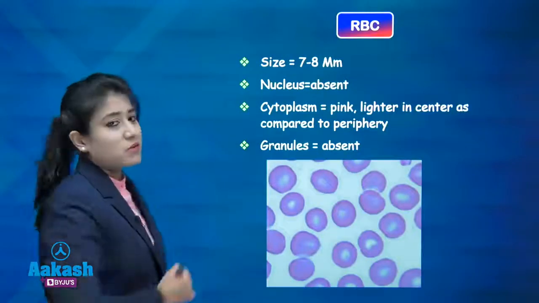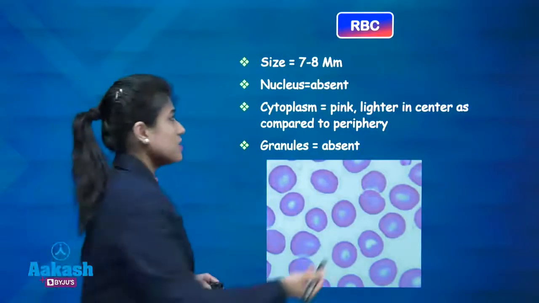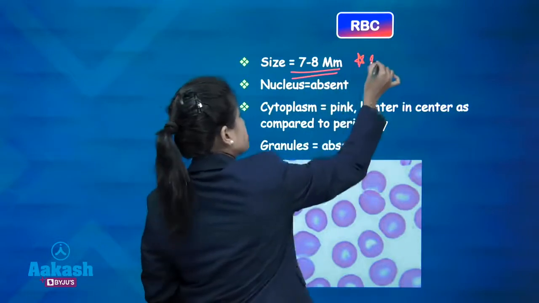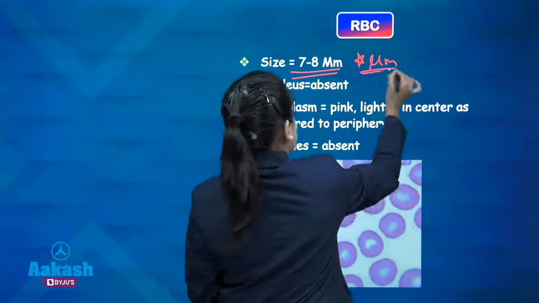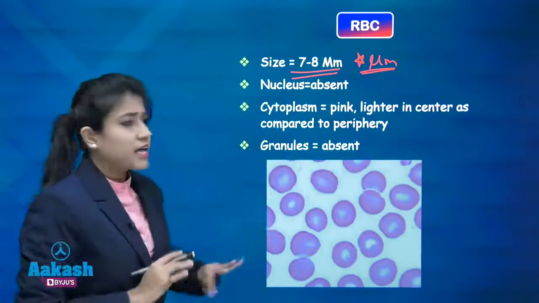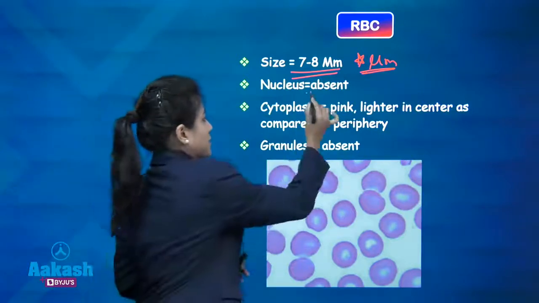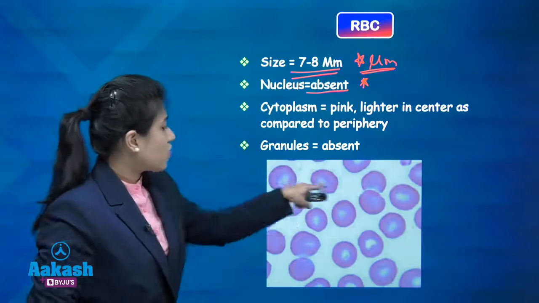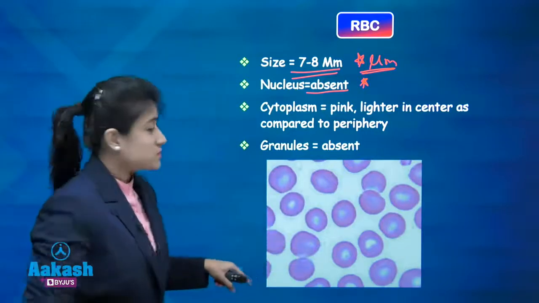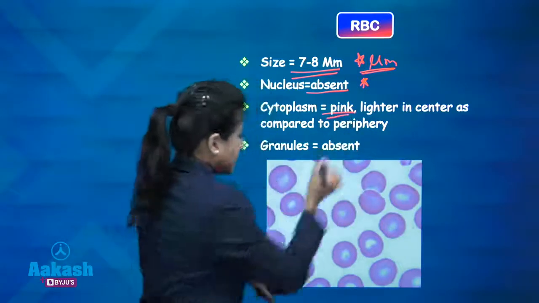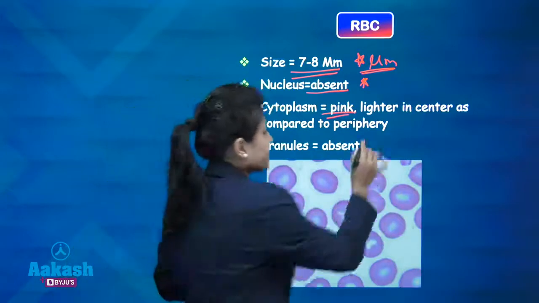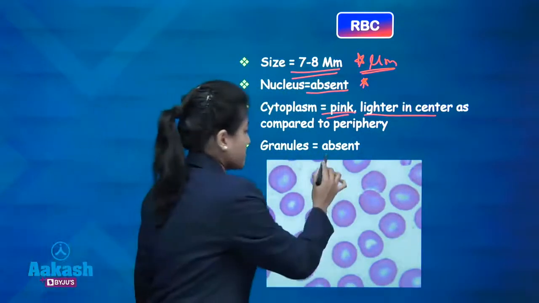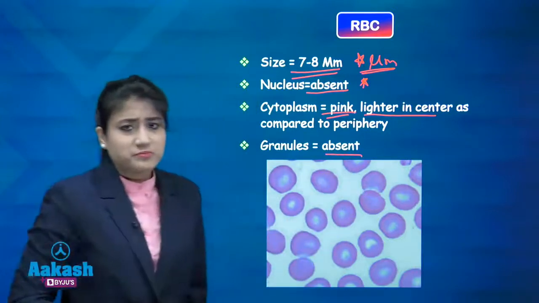So first we will talk about the RBC, red blood cell. We know the size of the RBC is 7 to 8 micrometer. Nucleus, it is absent. No nucleus is there. Here you can see these all are your RBCs. Cytoplasm is pink in color, and it's lighter in center as compared to the periphery. What about granules? Granules are absent, there is no granule.